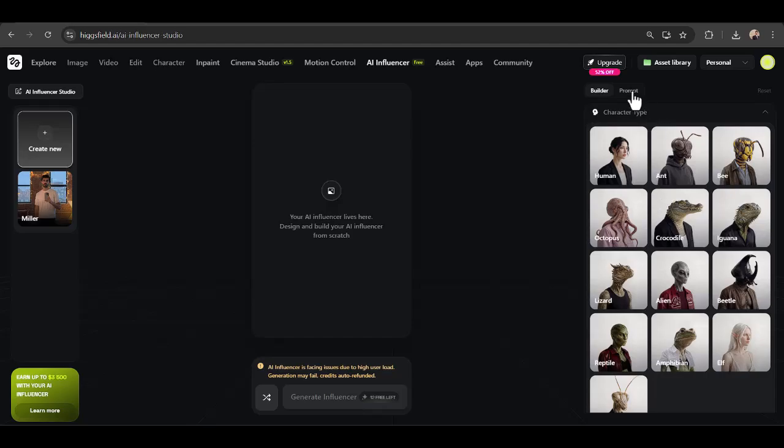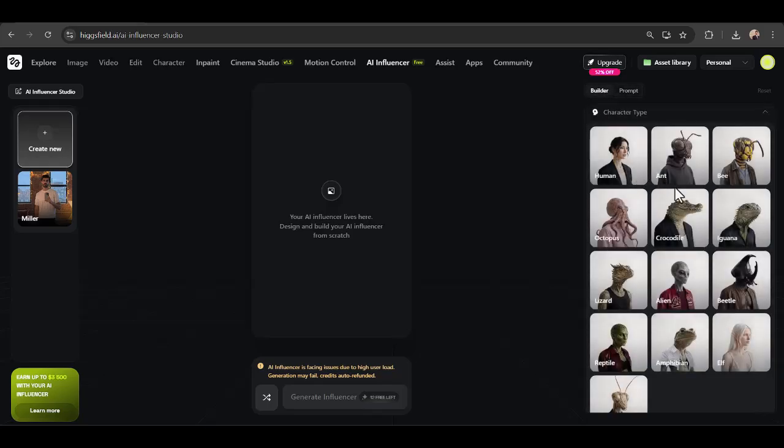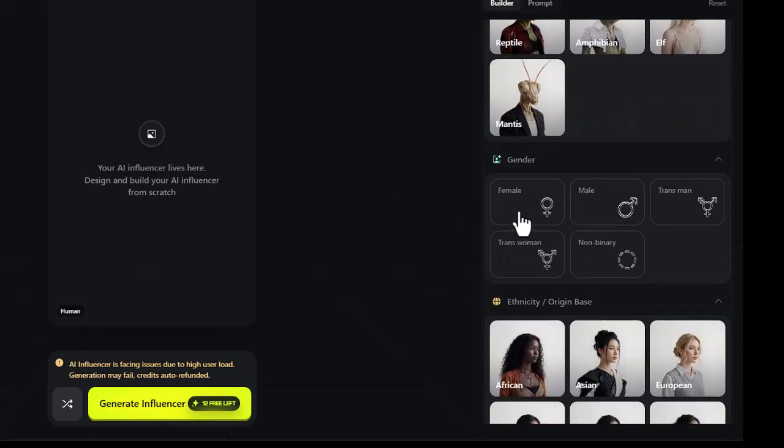And you can write a prompt to create your character. First, we can choose the type of character. As you can see, there are also non-human characters, which are really interesting. But for this video, we're going to select a human character. You can also create multiple unique characters, each one with its own style and identity, all fully customized by you. Next, you can select any gender you want. I'm going to choose male.